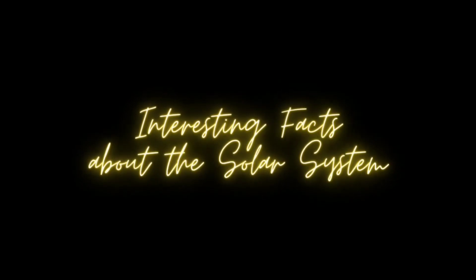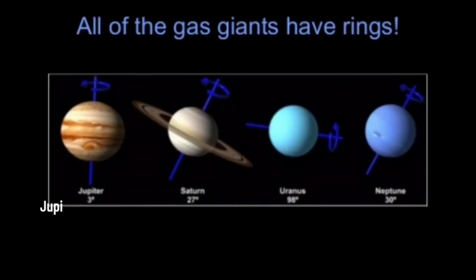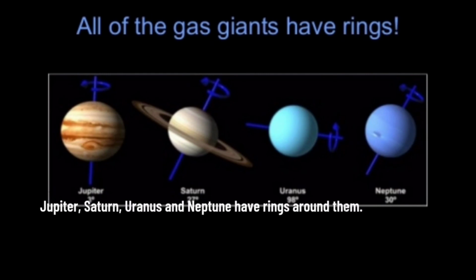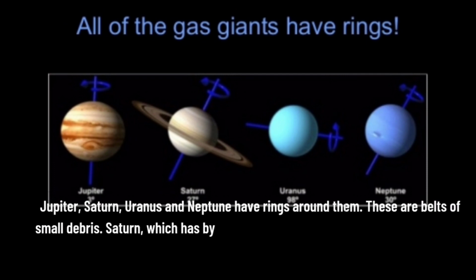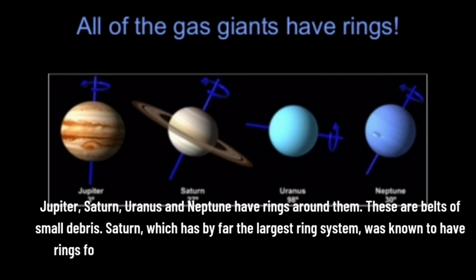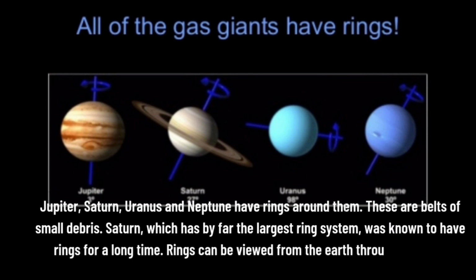Now let's see some interesting facts about the solar system. Jupiter, Saturn, Uranus and Neptune have rings around them. These are belts of small debris. Saturn, which has by far the largest ring system, was known to have rings for a long time. Rings can be viewed from the Earth through powerful telescopes.